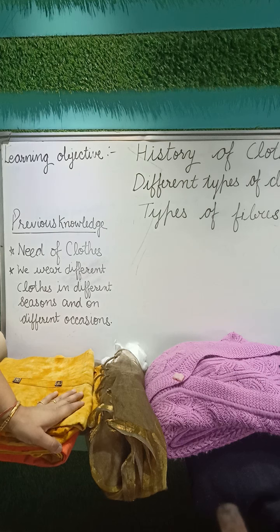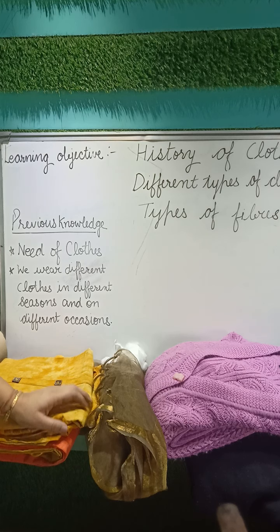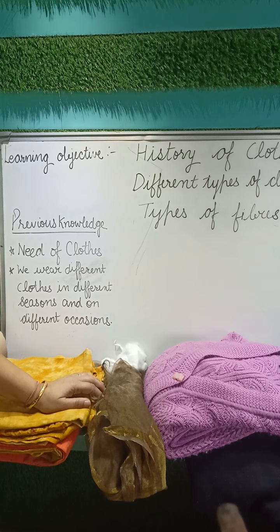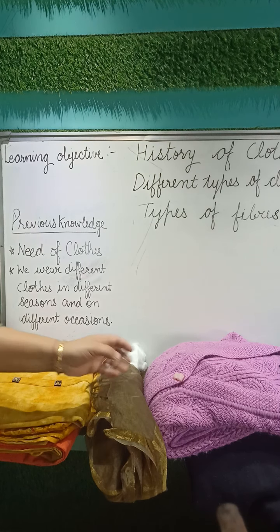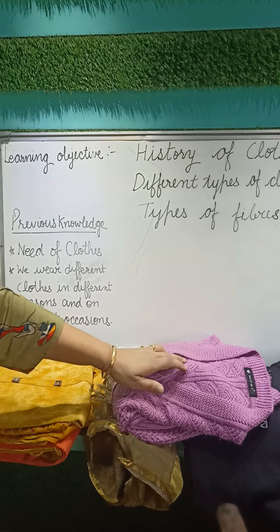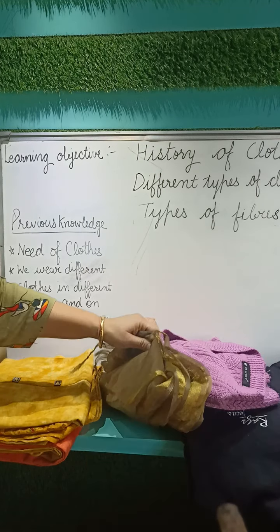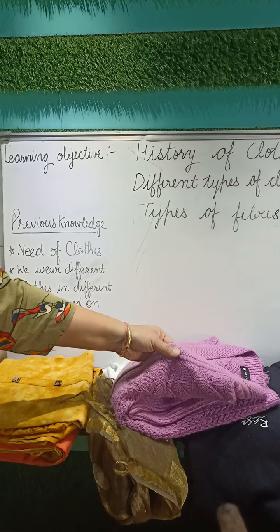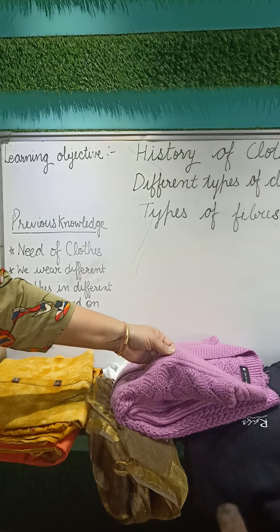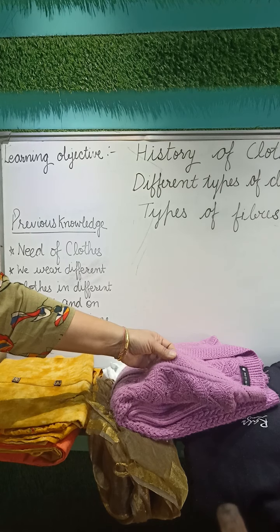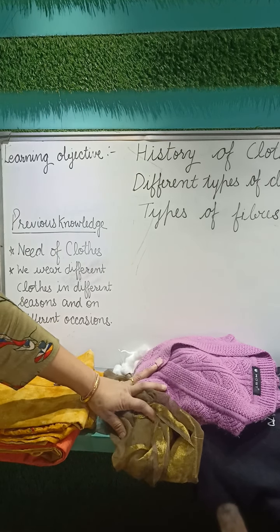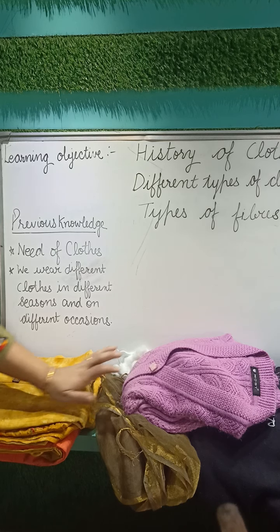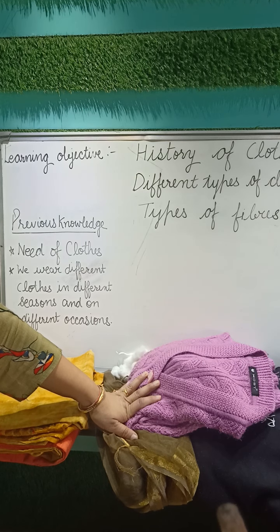The fibers that are obtained from the plants are called plant fibers. Can you give me some examples? Yes, cotton, jute, hemp, and flax. Natural fibers that are obtained from animals are called animal fibers. Can you give me some examples? Yes, silk, wool, etc. Wool mainly comes from the fleece of the sheep and other hairy animals. Silk is obtained from the cocoon of the silkworm. So natural fibers are those obtained from the plants as well as from the animals.